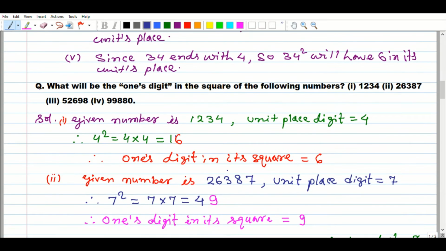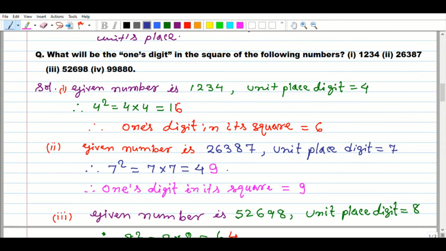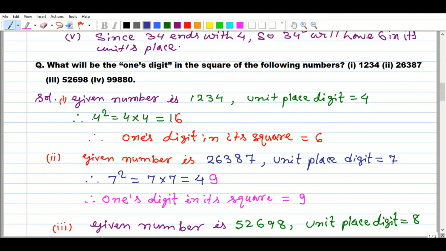Next question I am taking: what will be the ones digit in the square of the following numbers? 1234, 26,387, 52,698 and 99,880. First of all, as an academic exercise, it is required to write such things in your notebook.